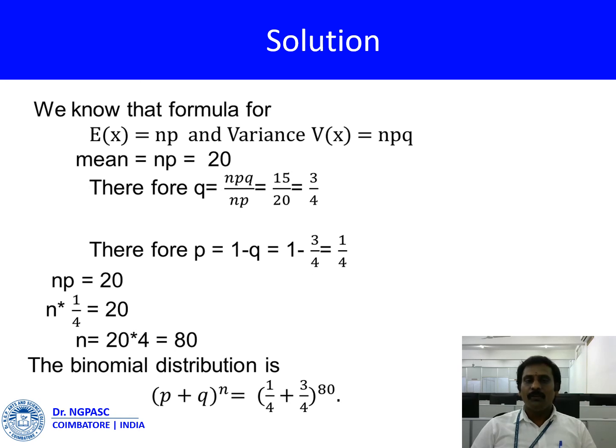Therefore, p is equal to 1 minus q, 1 minus 3/4, which is equal to 1/4. Therefore, np is equal to 20, n times 1/4 equals 20, so n is equal to 80. So we conclude that the binomial distribution is (p + q)^n, where p is 1/4, q is 3/4, and n is 80.